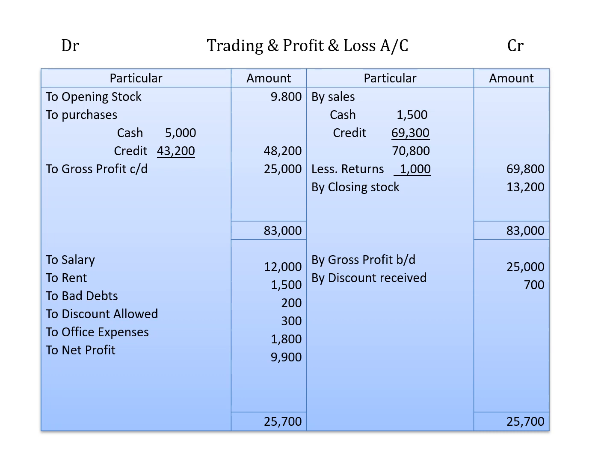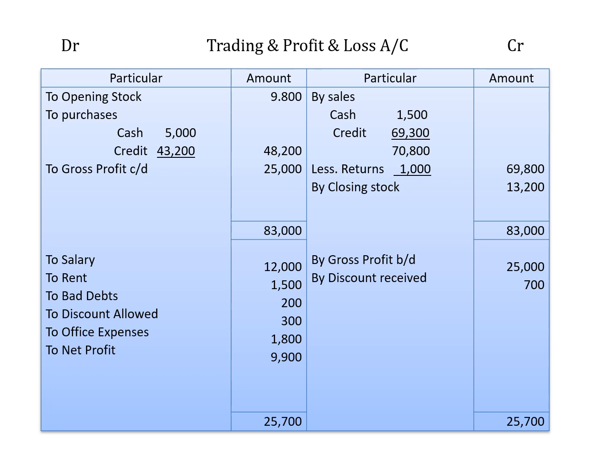Coming to the credit side of trading account, by sales. So cash sales 1,500, credit sales 69,300. Total of sales is 70,800. We are given with the returns of 1,000. Deduct that 1,000 returns. Take 69,800 to the amount column. So we have recorded opening stock, purchases towards debit side, sales and closing stock. Sales we have recorded. Now closing stock is 13,200. Record that also. So by closing stock 13,200.